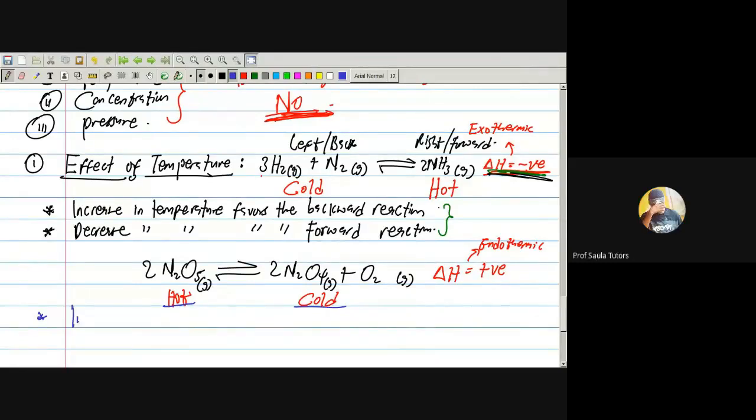Increase in temperature. If you want to make something hotter, increase in temperature favors where? Yes, favors the forward reaction. Good. Why, decrease in temperature will favor where? Decrease in temperature will favor where? Yeah, favors the backward reaction. Exactly. Favors the backward reaction.